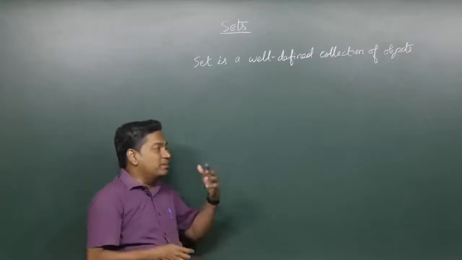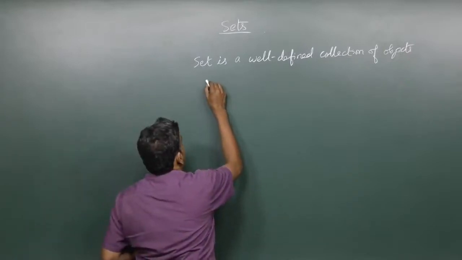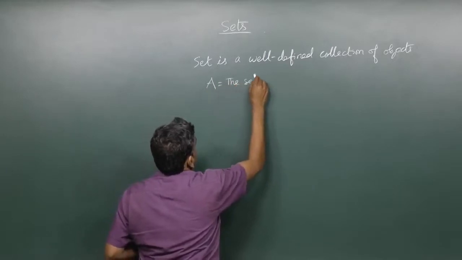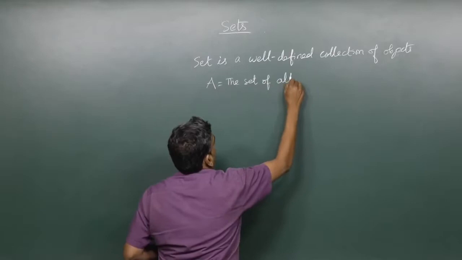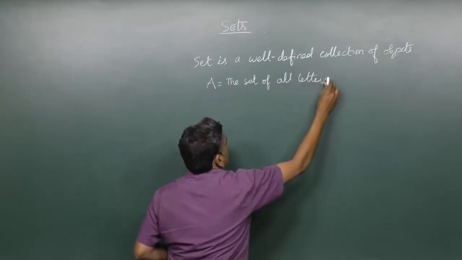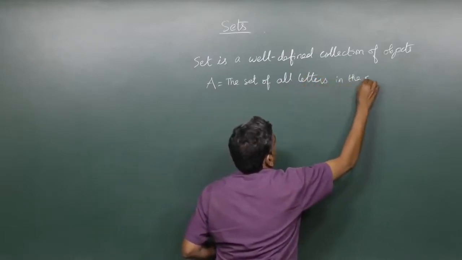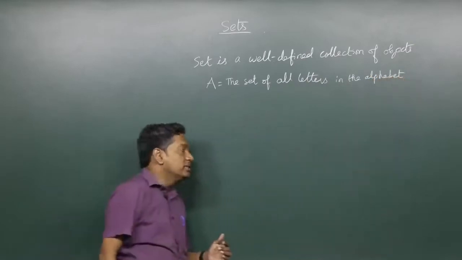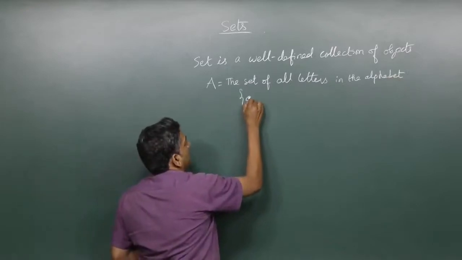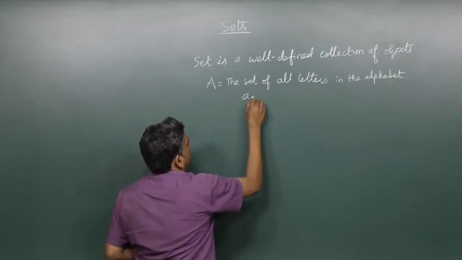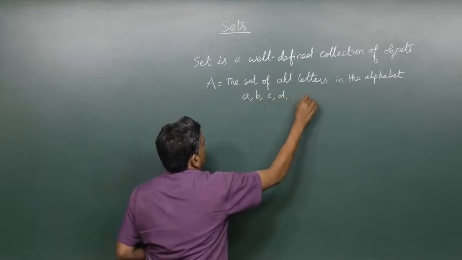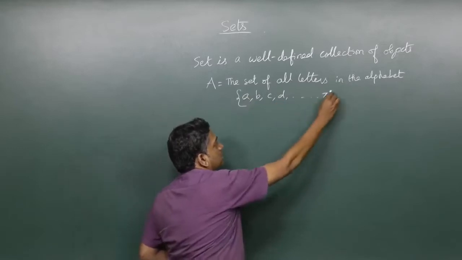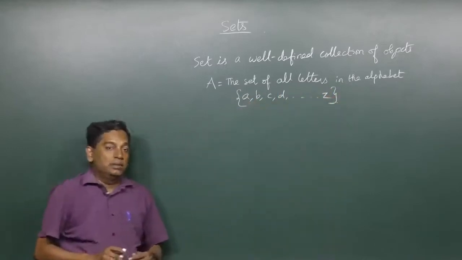Okay. Let's take some examples. For example, let's say set A is the set of all letters in the English alphabet. You know that set is simply A, B, C, D till Z, and we usually denote this set using curly brackets.